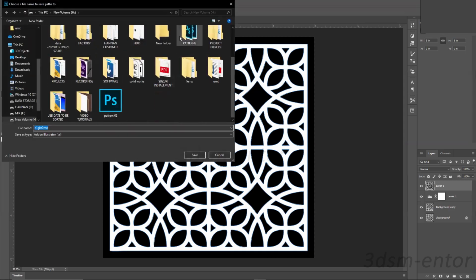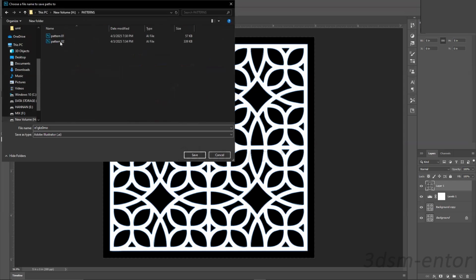Now just save the pattern. Let's say pattern 03, and make sure you export this in the Illustrator file type and click Save.